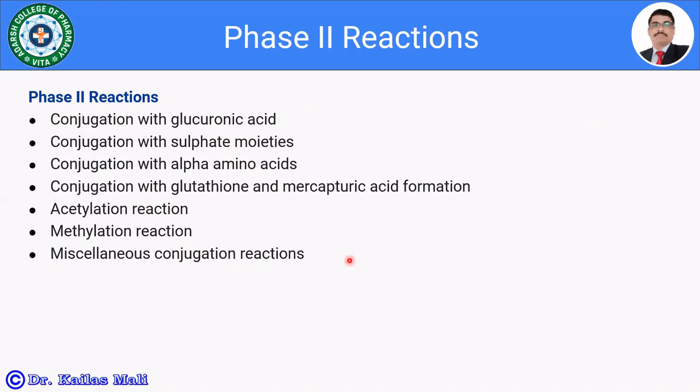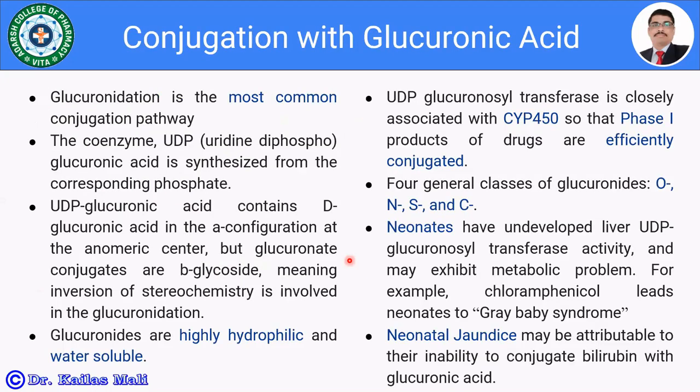The very first one is conjugation with glucuronic acid. Conjugation with glucuronic acid is the most common conjugation pathway, and most of the phase 1 metabolites take part in glucuronidation. Here the coenzyme UDP glucuronic acid, that is uridine diphosphoglucuronic acid, is synthesized from the corresponding phosphate, and the UDP glucuronic acid contains the D-glucuronic acid in alpha configuration at the anomeric center, but the glucuronate conjugates are beta glycosides, meaning inversion of stereochemistry is involved in glucuronidation. This is the chemistry part.